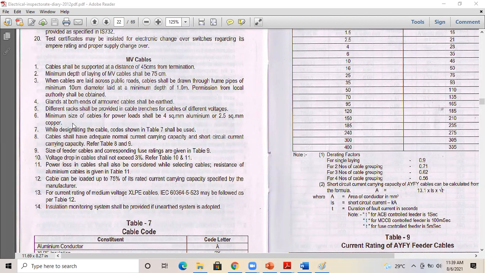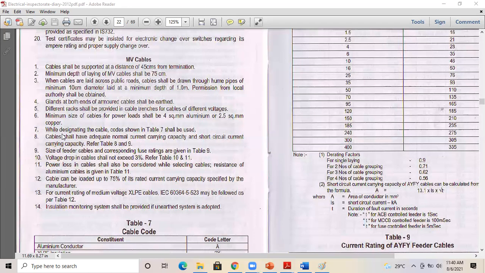Different racks shall be provided in cable trenches for cables of different voltage. For example, in a cable tray, if you have an 11 kV cable and a 415 volt cable, they should be separated. Different racks shall be provided in the cable trench. Minimum size of cable for power load shall be 4 square mm for aluminum and 2.5 square mm for copper. Obviously, if you take an air conditioner load or a power circuit load, the minimum size of wire if you're taking copper shall be 2.5, if you're taking aluminum it shall be 4 square mm.